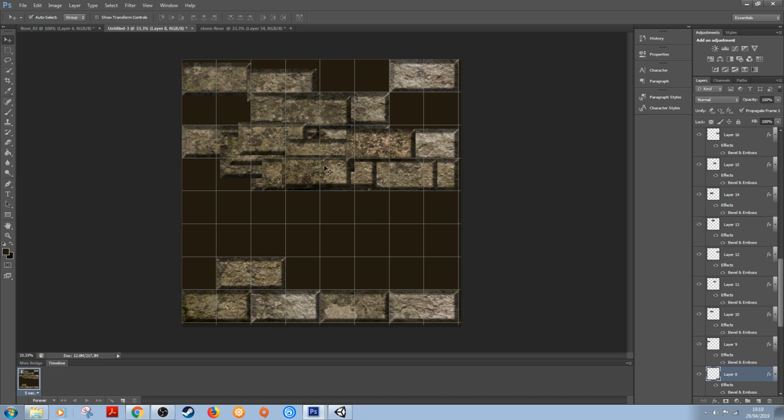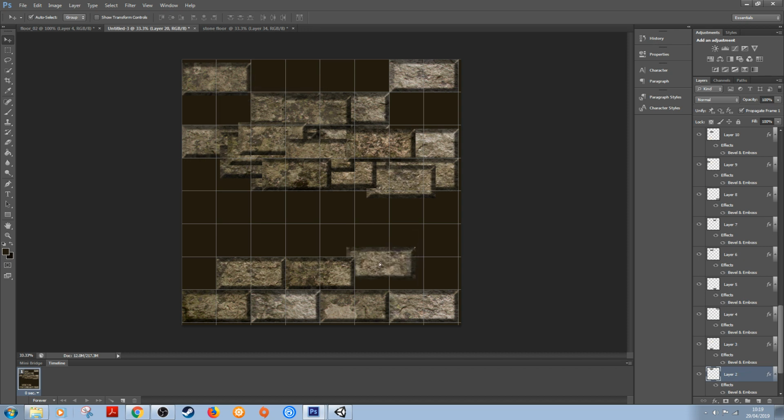Okay, so the next row, obviously with these bricks, they're kind of like a staggered pattern, yeah, so you've got this staggered pattern here. So what you want to do for the next row is whatever brick you use here, you need the same brick here. So for example, if I come down here and I place my brick here like that, then I'm going to hold Alt and create a copy and place that there.